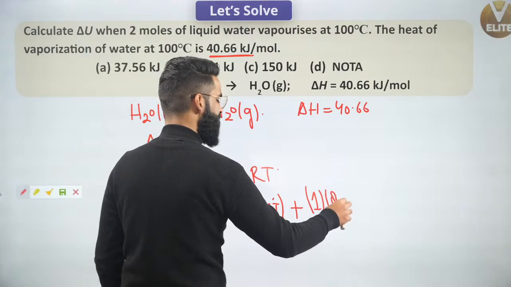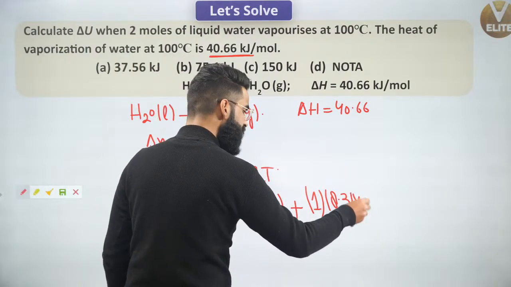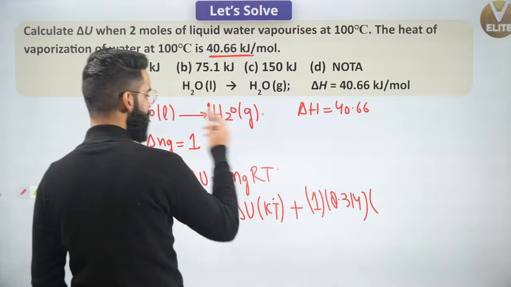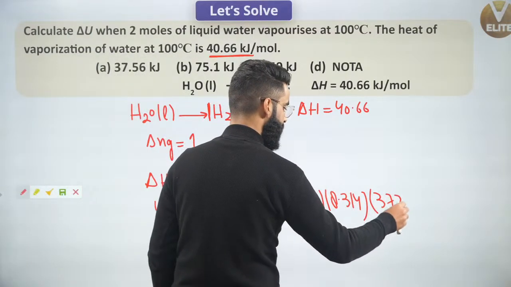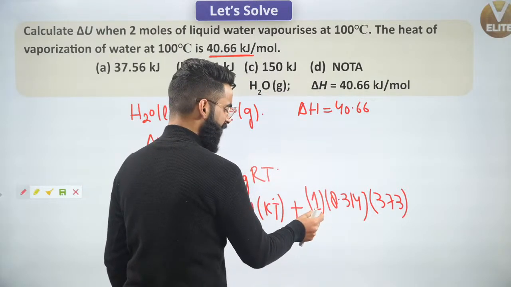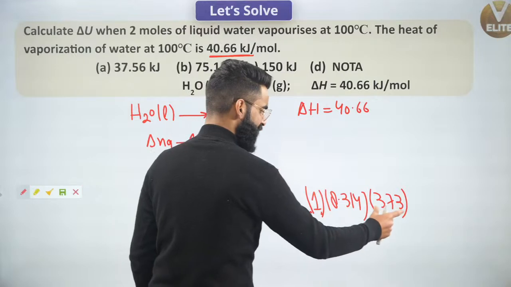R value I'll be using as 8.314 joules per Kelvin per mole. Temperature is given to me as 100 degrees centigrade. That means 373 Kelvin. Correct? Now see, guys, understand. Over here I've got the value of delta Ng. This is the value of R. This is the value of temperature.